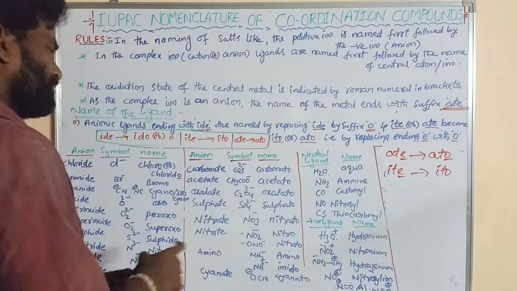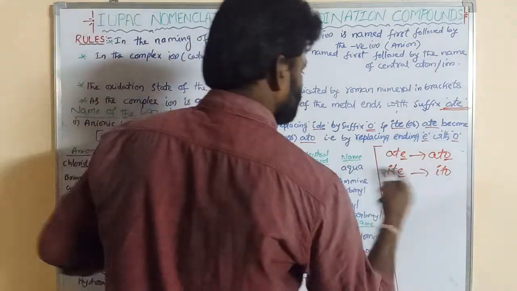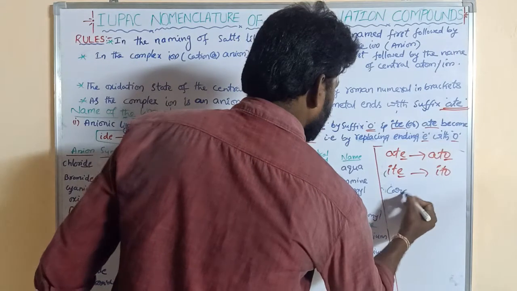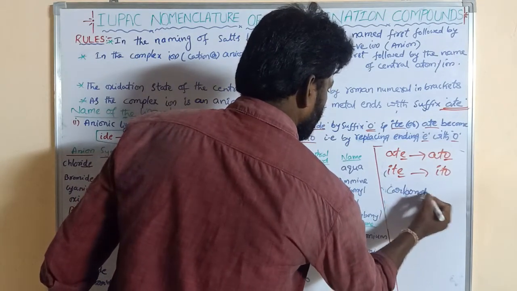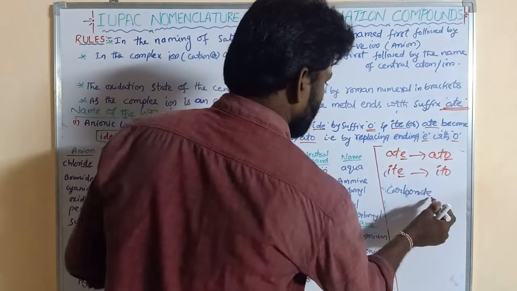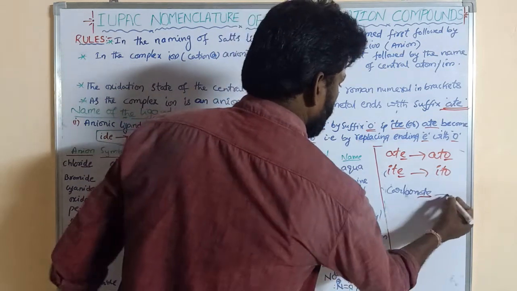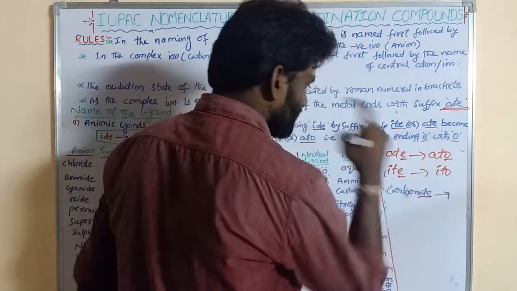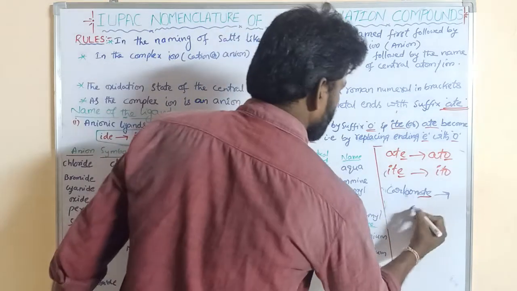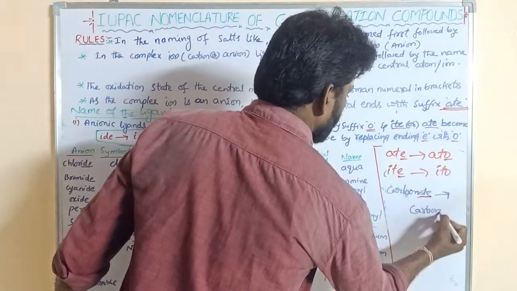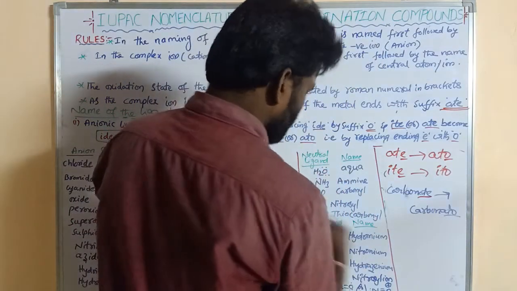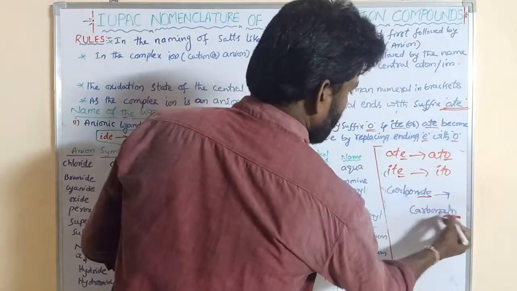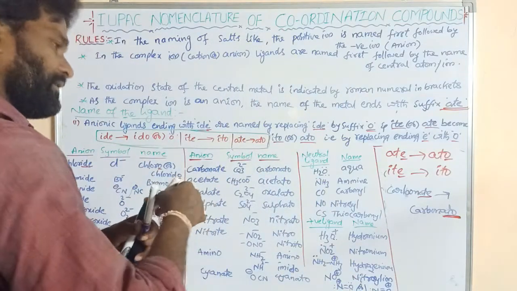Suppose we take carbonate. In coordination compounds it acts as a ligand. What is its name? Carbonato. Here ate will convert to ato, right?